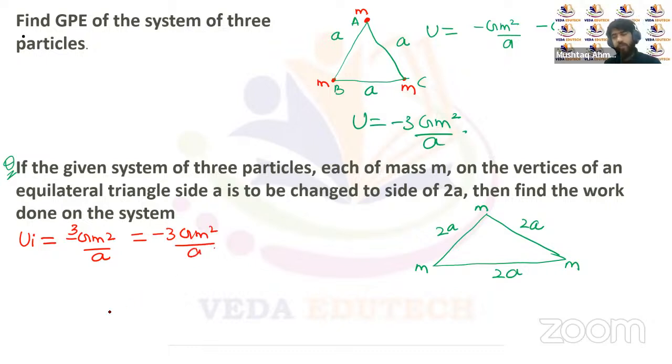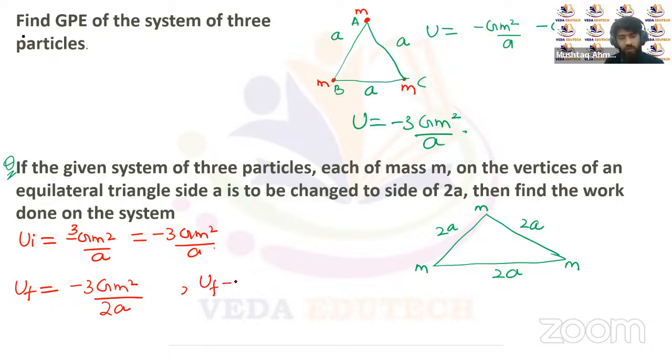Now, by changing the side of the equilateral triangle, the distance between the masses has changed, or we can say the potential energy of the system has changed. To change the potential energy of the system, we need to do some work on the system. The final potential energy of the system will be minus 3 Gm square upon distance. Now the distance has been changed to 2A, so we'll multiply here by a factor of 2A.